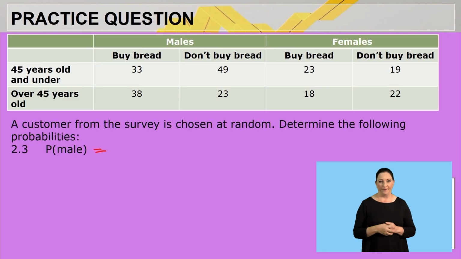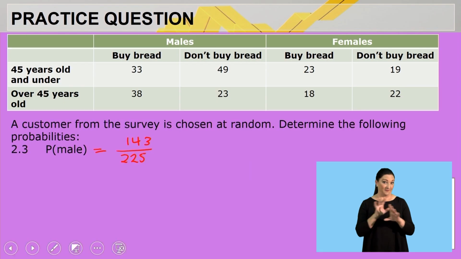And remember we said, how do we determine probability? What is always key is your total number of outcomes. We already indicated there are 225 people here. That's the total number of possible outcomes. We agree. Now we have to check how many of these are males. So 33 plus 38 plus 49 plus 23 equals 143. Therefore, the probability of it being a male is 143 over 225. Guys, I hope that answer is clear to you.